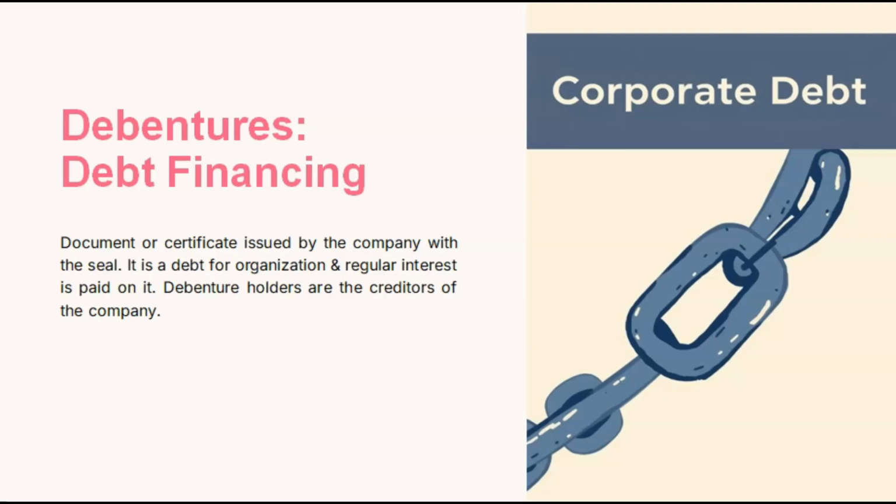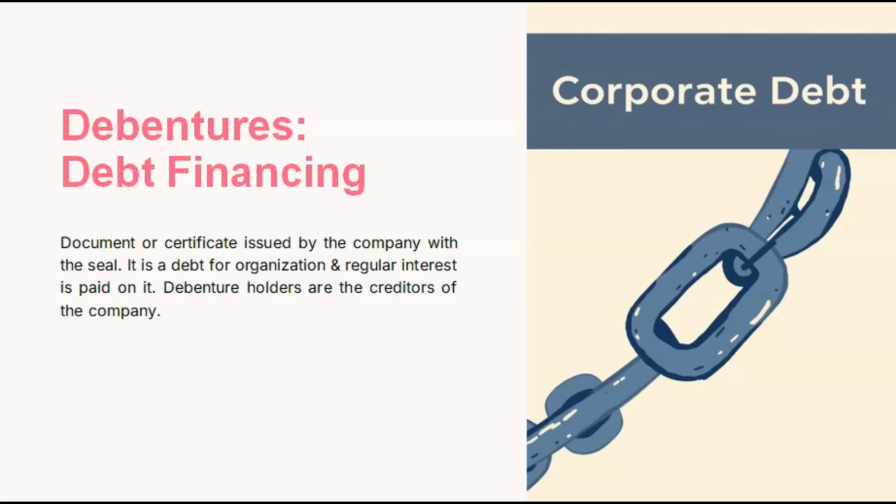A company issues debentures. It is a certificate which is issued by the company. If any person is purchasing the debentures, that means they are giving a loan to the company. So debenture is that kind of loan which can be taken from any individual.